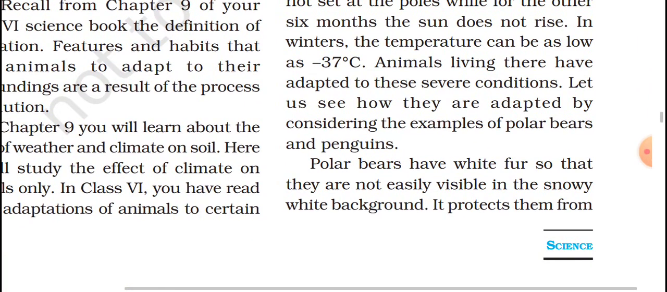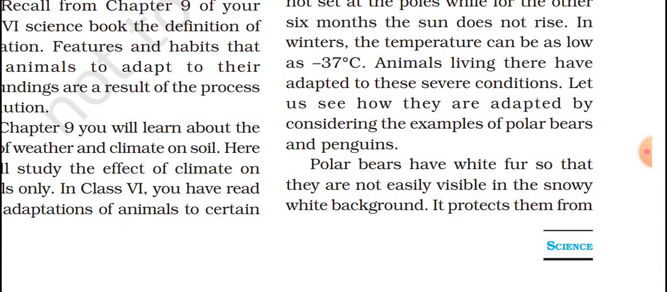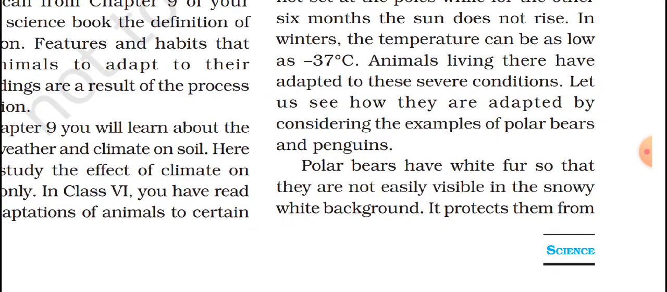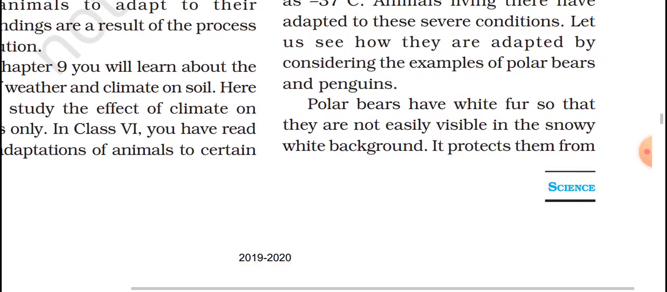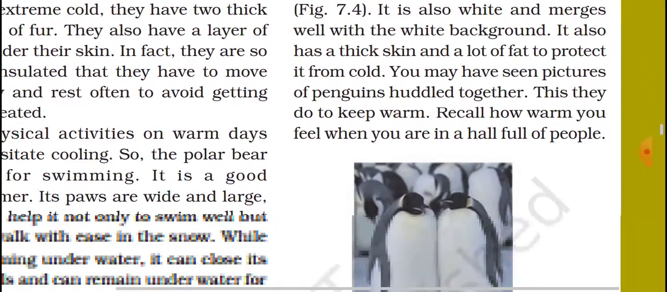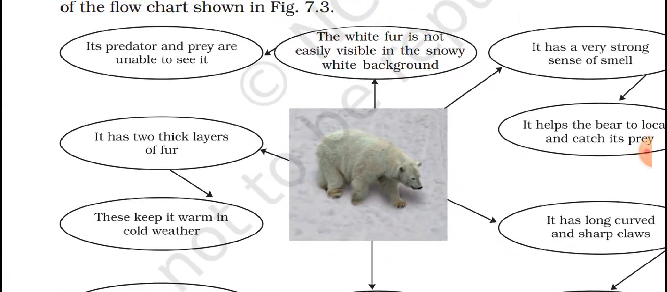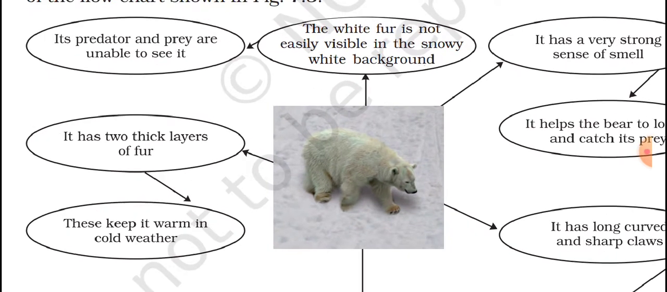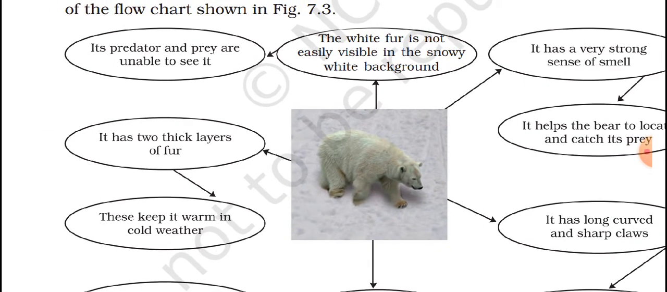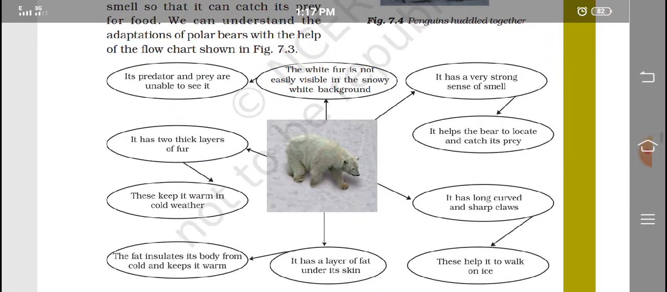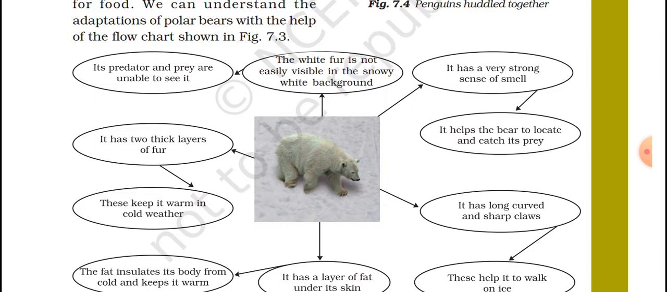Here, animals live according to this severe condition. Let us see what animals live here. The best examples are polar bears and penguins, because they have white fur, so they can easily protect themselves against the white background. See here the picture of the polar bear. It has white fur, so you cannot see it against the snow white background, and it has a very strong sense of smell. It can smell easily, and it is a very good swimmer. It helps to locate and catch its prey.